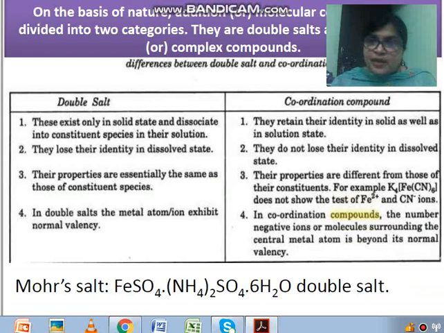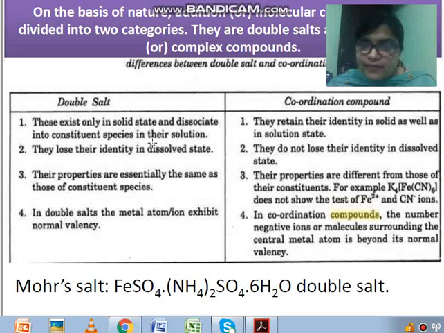See children, double salt and coordination compound. What happens in case of a double salt? Mohr salt and alum are examples of double salts. And n numbers of coordination compounds we are going to study in this chapter, and one example that I have shown you right now is potassium ferrocyanide. Double salts exist only in the solid state, meaning in the solid state they maintain their identity, and when they dissolve